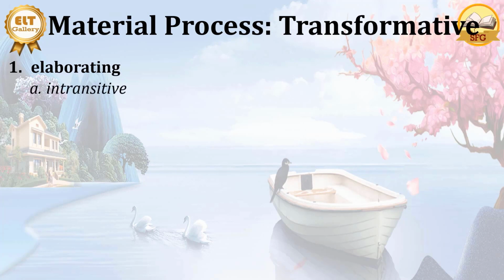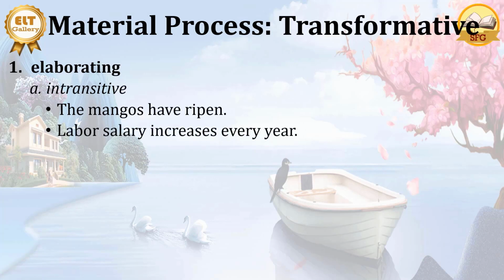We also have intransitive here, like the mangoes have ripened. So the mangoes have ripened here, and this is intransitive, and the appearance of mango here changes because of the age, because of the time. The mangoes have ripened. We have labor salary increases every year. Here the total amount of money which the labor receive increases. So a change of the object or of the thing here. The mangoes have ripened. It becomes yellow, or rather brownish yellow, and then salary becomes higher. So here we have intransitive.